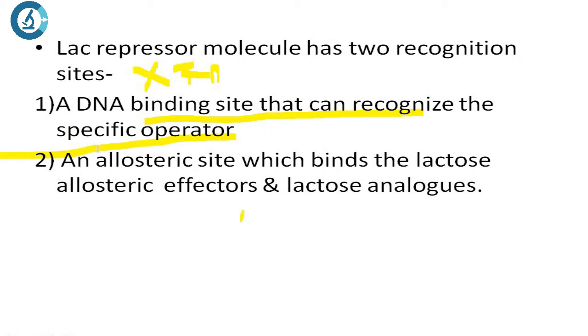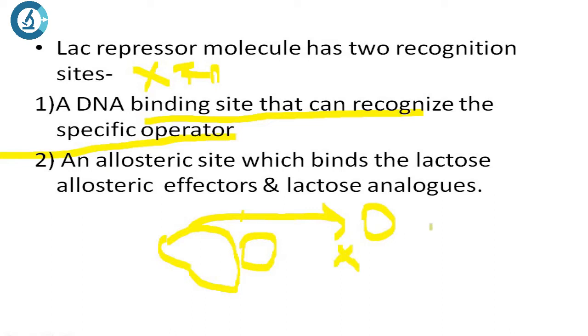When there is an inducer, what happens? Say for example, if this is the repressor protein, the inducer will come and bind to the repressor protein. It changes the configuration of the repressor protein such that it can no longer bind to the operator, and as a result all the structural genes will be expressed.